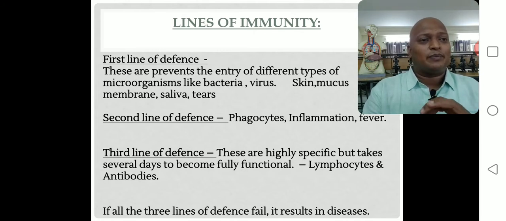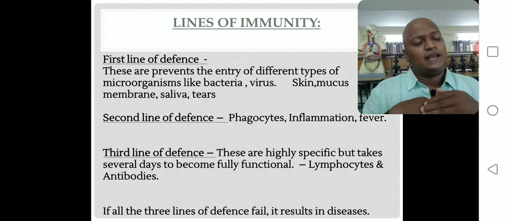When skin is not present, just guess what happens. Without skin, the internal body organs are exposed to the environment, and microorganisms enter easily. Microorganisms, the disease-causing agents, cause diseases and harmful effects. You understood? So skin is the major protective layer for all the body parts, so it comes under the first line defense mechanism.